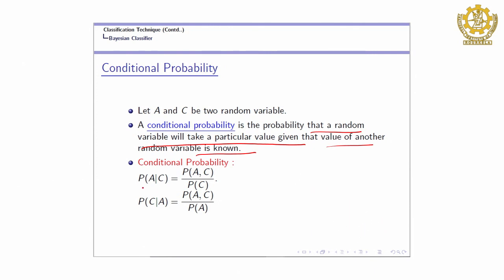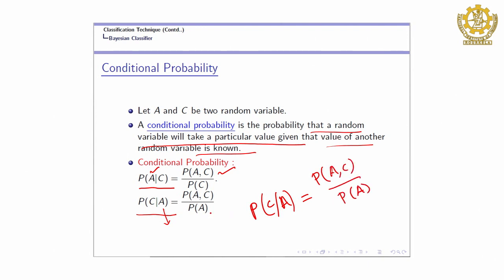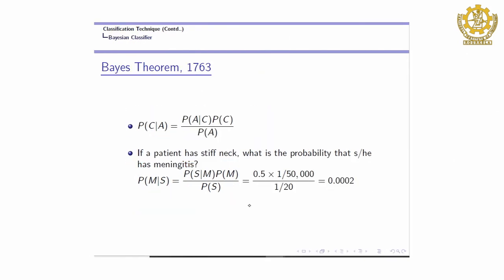The probability of A when C has occurred is the joint probability divided by the probability of C. Similarly, the probability of C when A has already occurred is the joint probability divided by the probability of A. From these two equations, we can replace the joint probability.